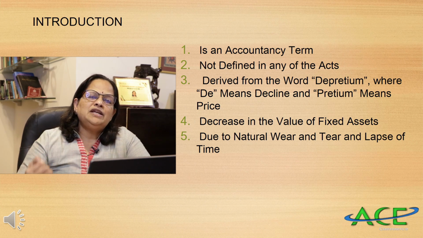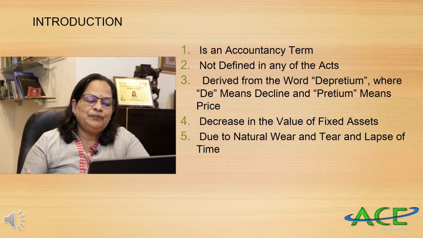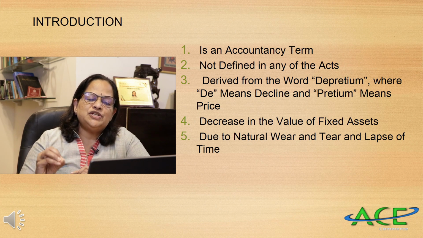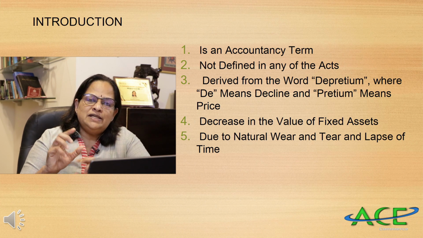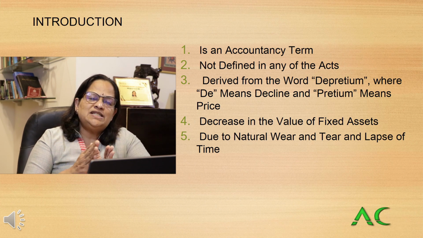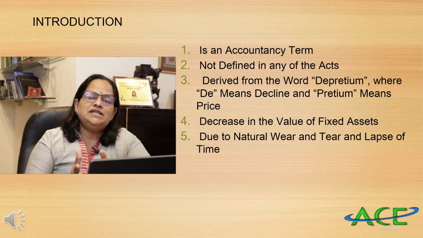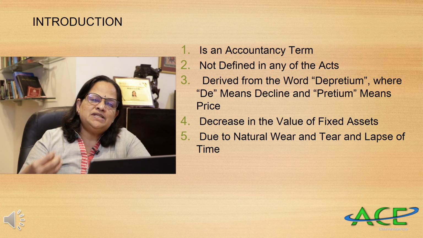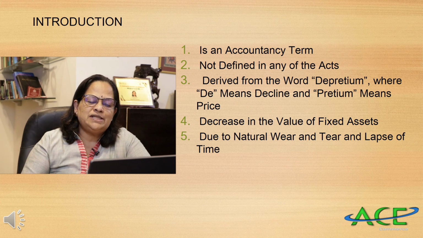You have to remember that it's not defined in any of the acts. But this word depreciation is derived from the Latin word depretium, which is divided into two portions: de meaning decline and pretium meaning price. That is how we denote depreciation as decrease in the value of fixed assets.